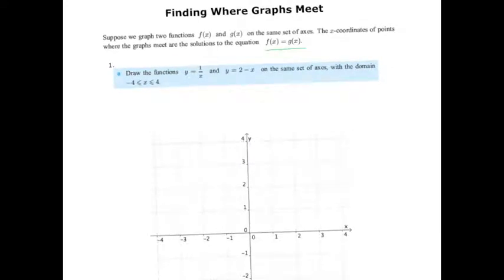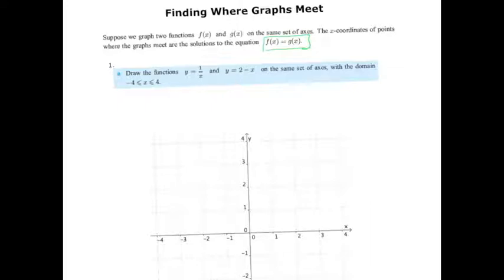It's when their graphs intersect. And it's the x values for which the graphs intersect. Because if you look at this here, I don't see y anywhere in that equation. The equation is in terms of x.